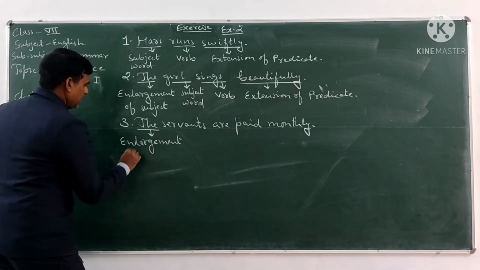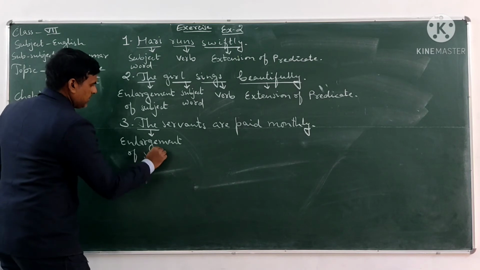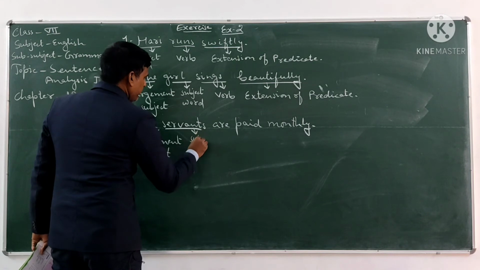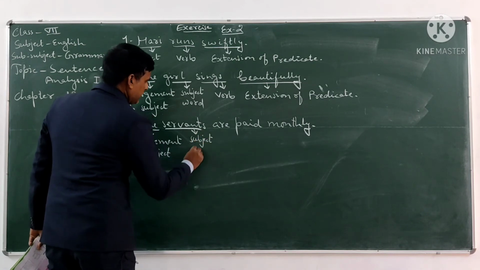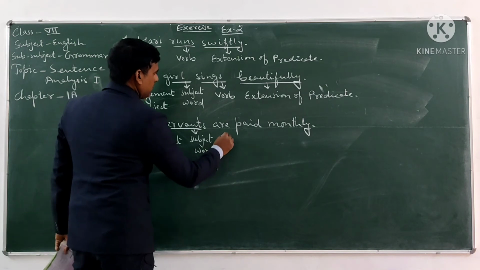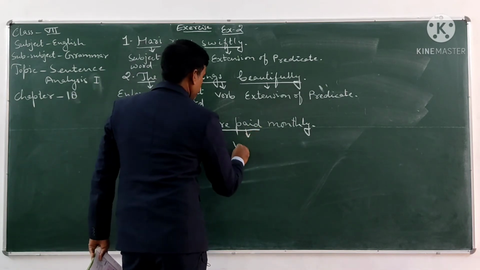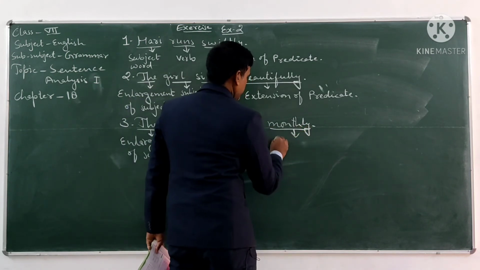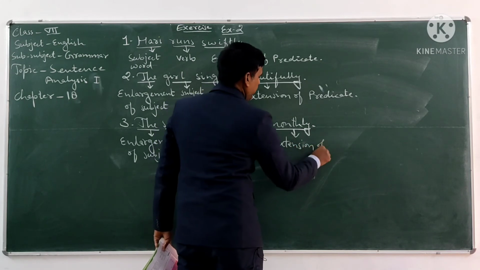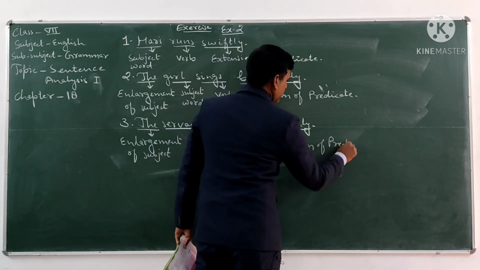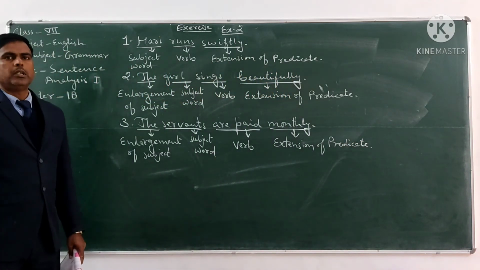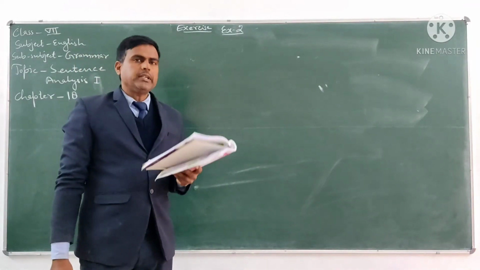Servant is the subject word. Paid is the verb, and monthly is extension of predicate. So this is sentence number 3. Now see sentence number 4.